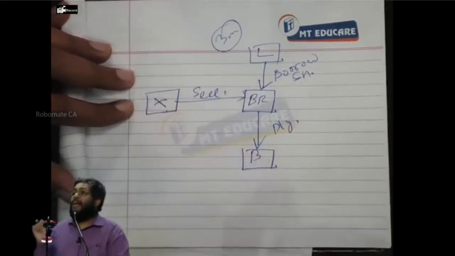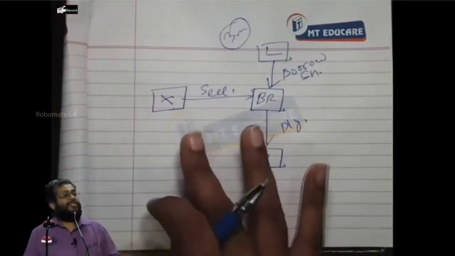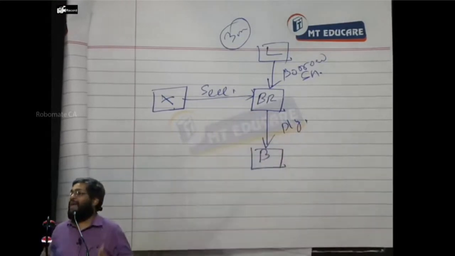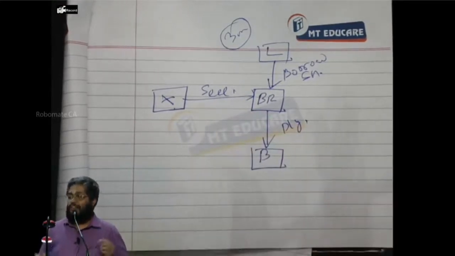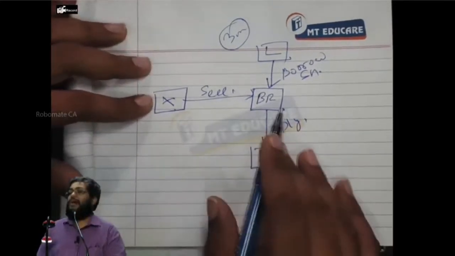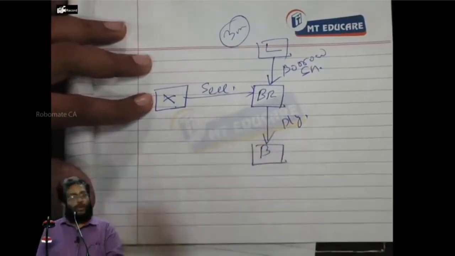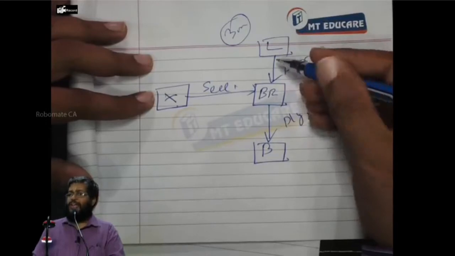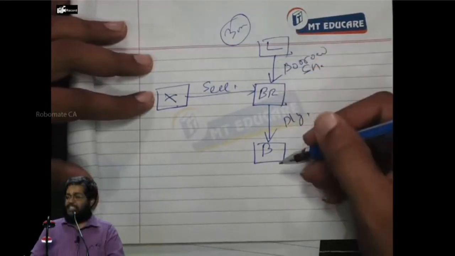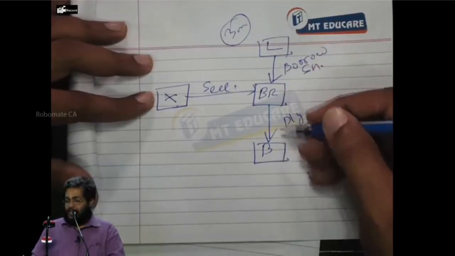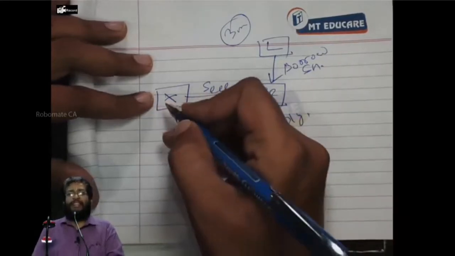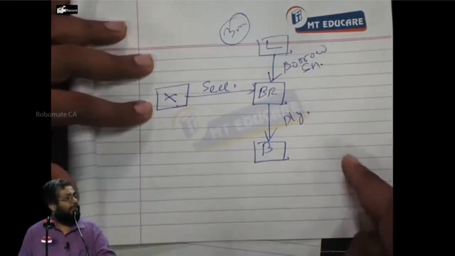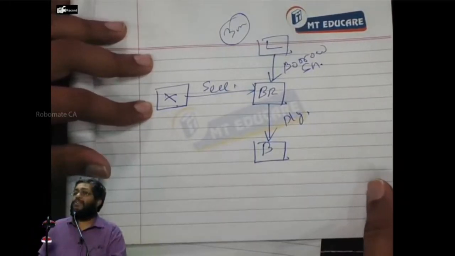So, very simple. I am X. I want to sell 100 shares of security C. I am not having the share. Still I give a sell order to the broker. The broker says, no problem, I'll sell it for you. He borrows the 100 shares from a person called the lender, and the share is delivered to the buyer. The buyer gives the money, and the money is given to X. This is transaction 1.